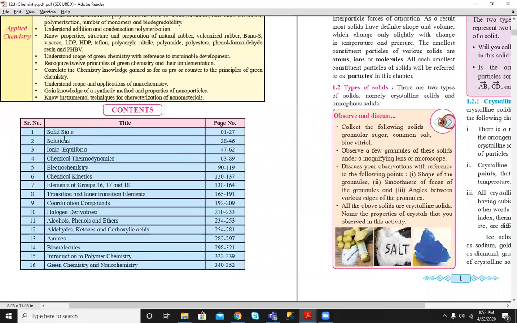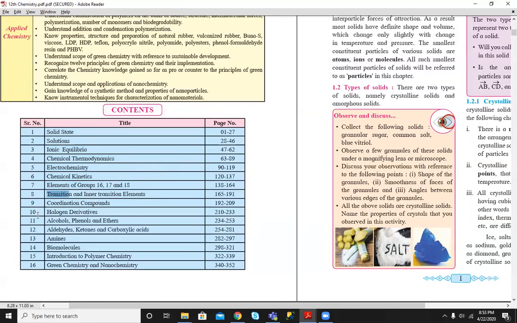Solid state, solution, ionic equilibria, chemical thermodynamics, electrochemistry, chemical kinetics. We have seen the elements, some of the periodic elements group in our 11th standard, transition and inner transition elements. You know what is transition elements, that is D block, and inner transition elements as F block elements, coordination compounds.